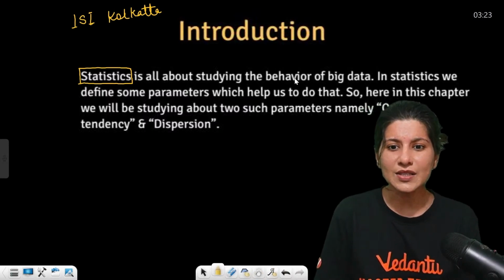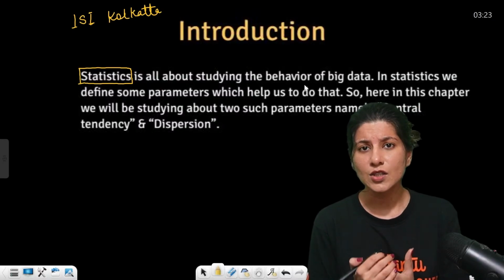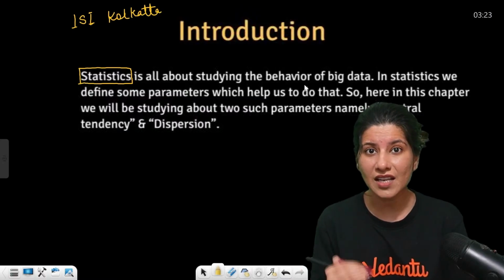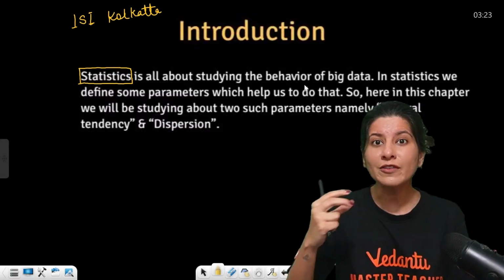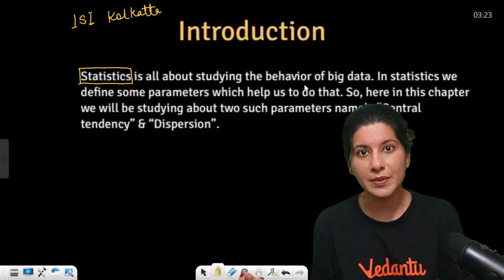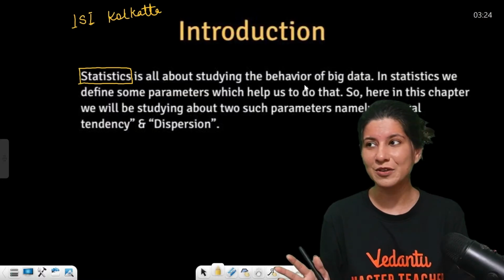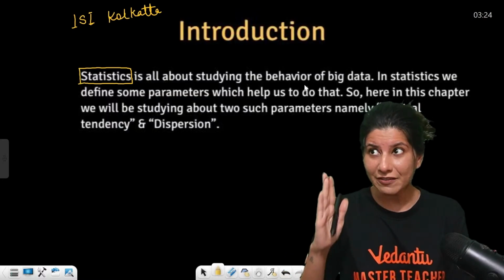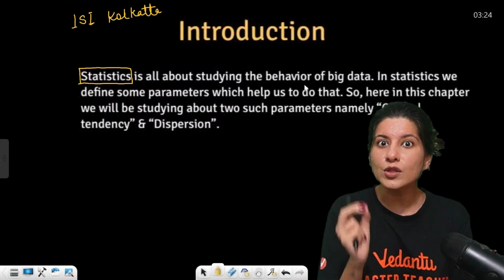Statistics is the branch where we deal with data. Right now, we are living in a world of data. A lot of companies are data driven companies. In fact, a company like Vedantu also deals with data.